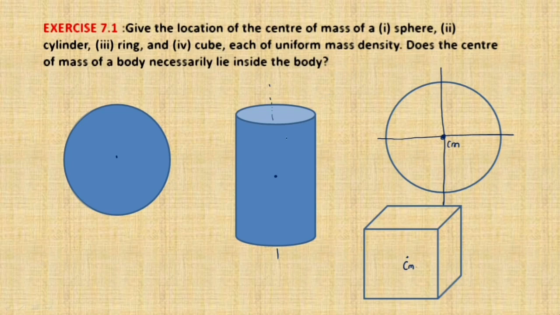The next question is, does the center of mass of a body necessarily lie inside the body? Just to consider, this is a hollow cylinder. If you consider the hollow cylinder, the center of mass lies inside the body where there is no mass present. In the same way in the case of a ring also, at the point of the center of mass there is no mass present, and we can say that it is not necessary that the center of mass of a body lie inside the body.